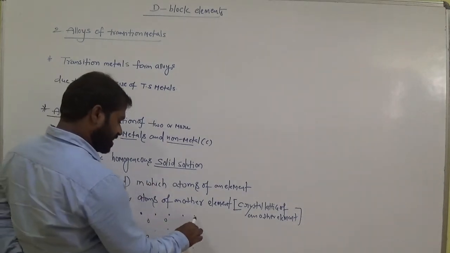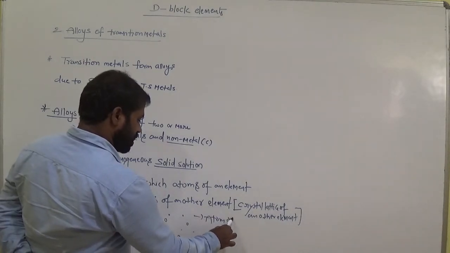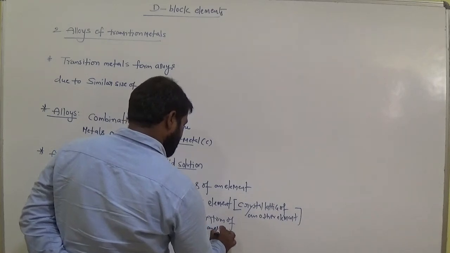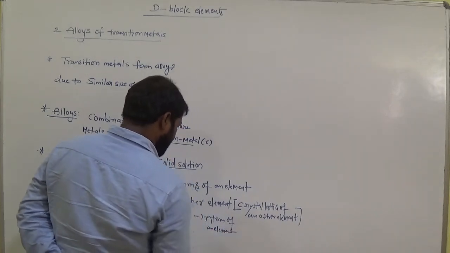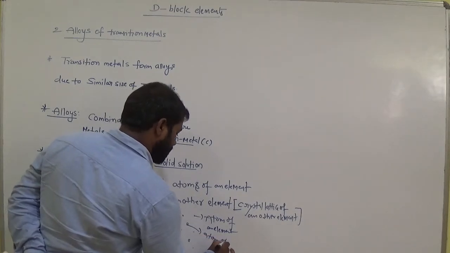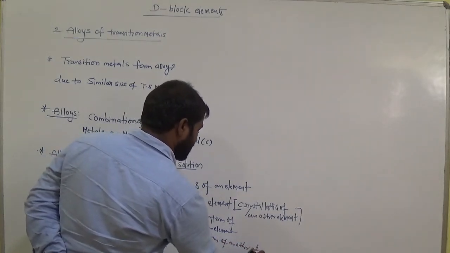This is an atom of an element. This is an atom of another element.